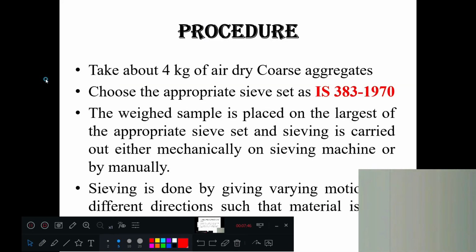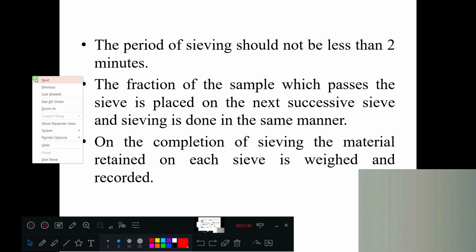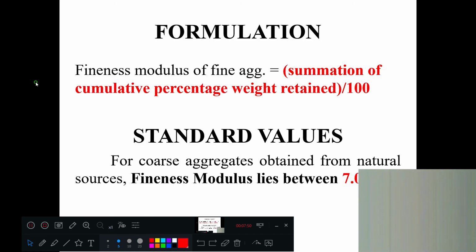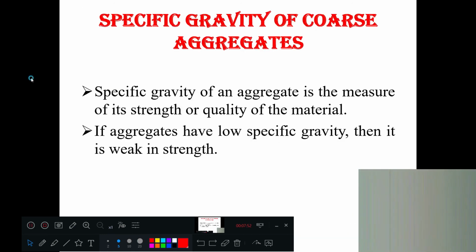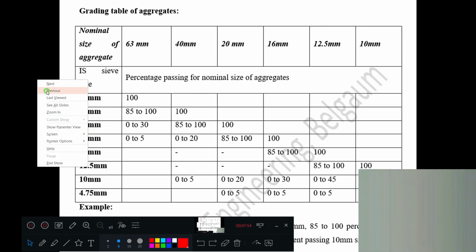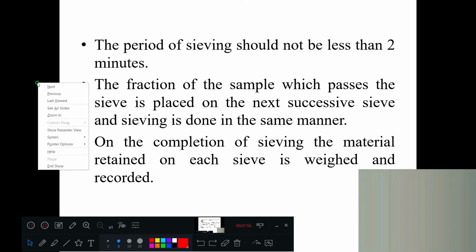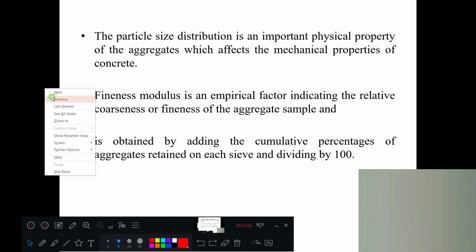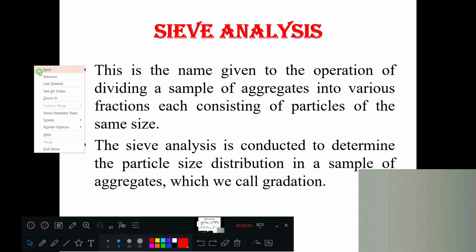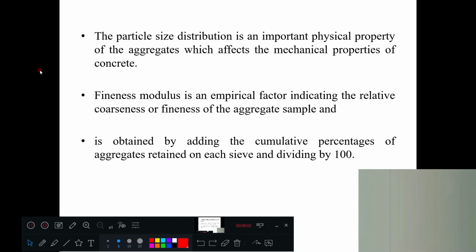Okay. So same diagram you can see here. I will show that one. There it is, I think. Like the diagram we have seen in the fine aggregate, no? Same thing. Okay, no problem. We can check there only.